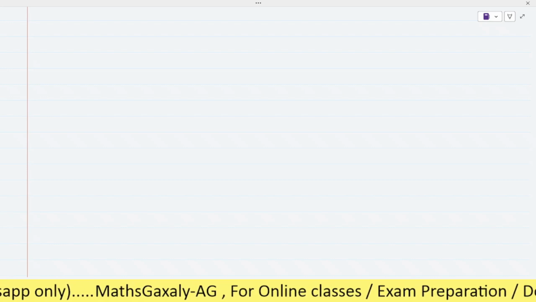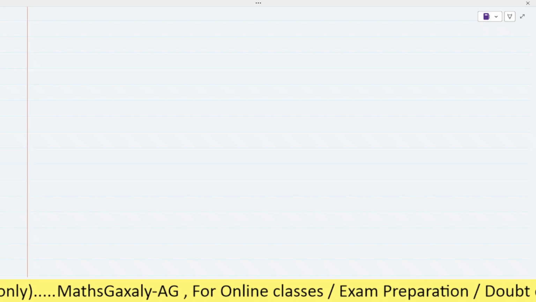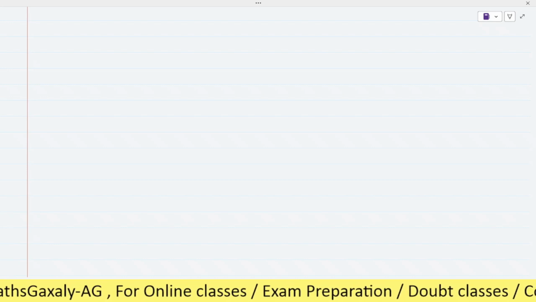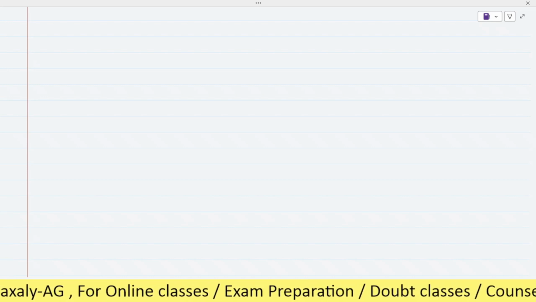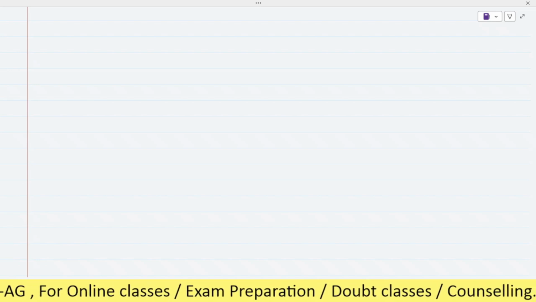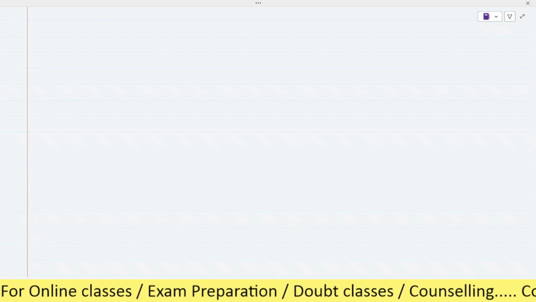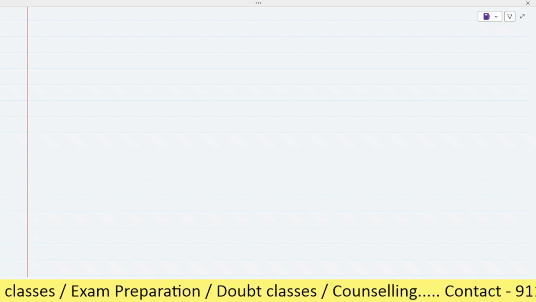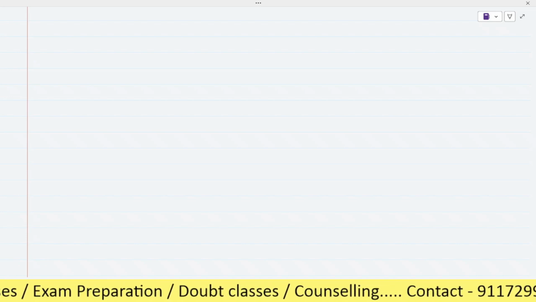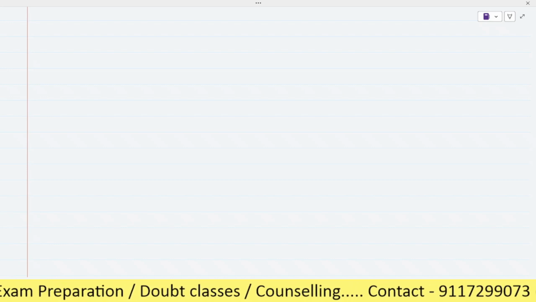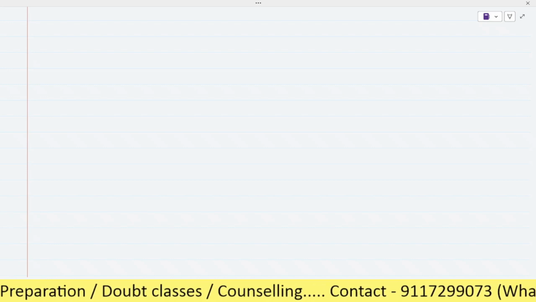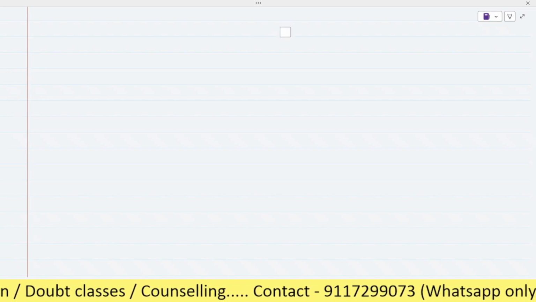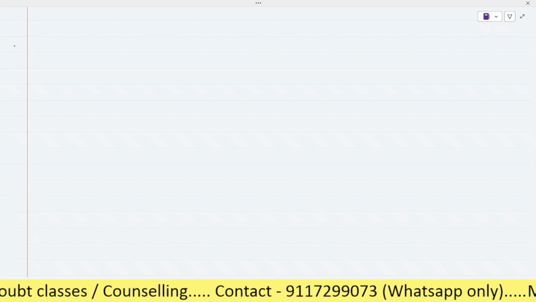So whenever there is nothing written, Indian place value or international, at that time you have to go with the Indian place value. Whenever it is written, then no problem, you have to do according to that. So here you have to write the following numbers in the Indian place value chart. Can you do it by yourself, or do you want the explanation for the first one?